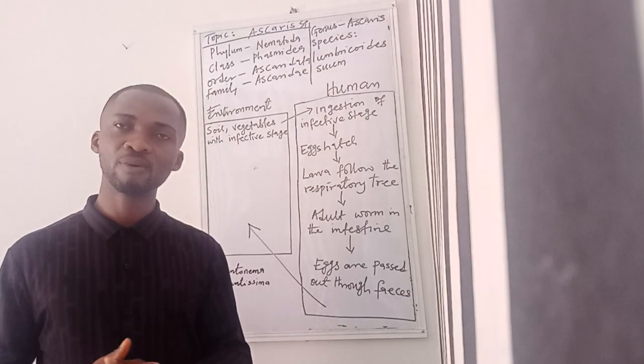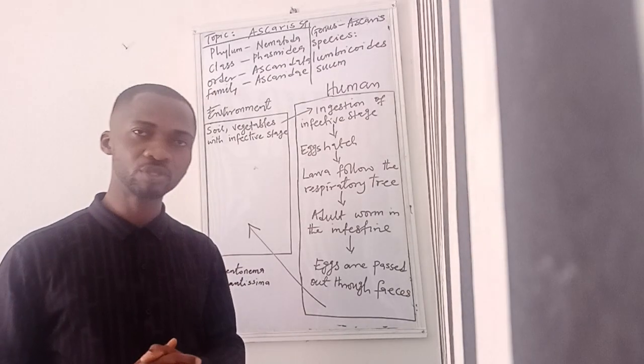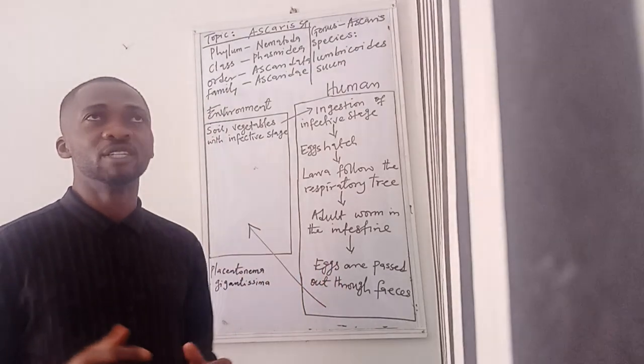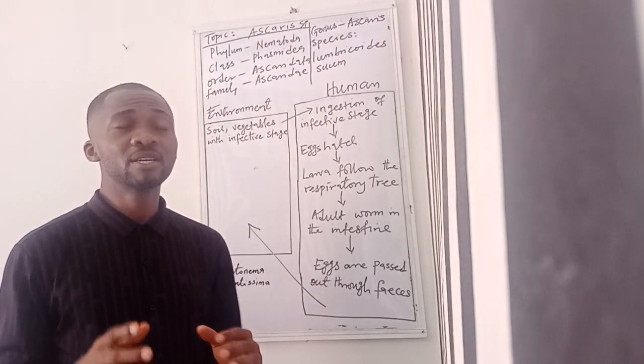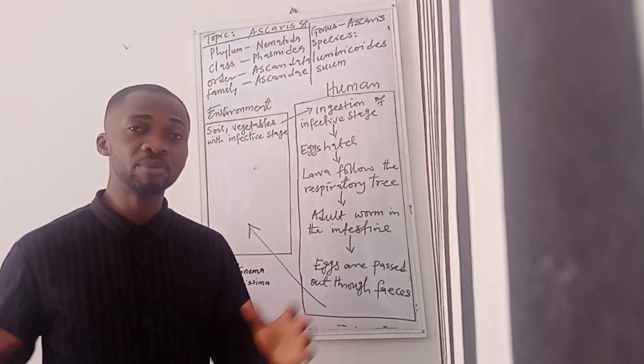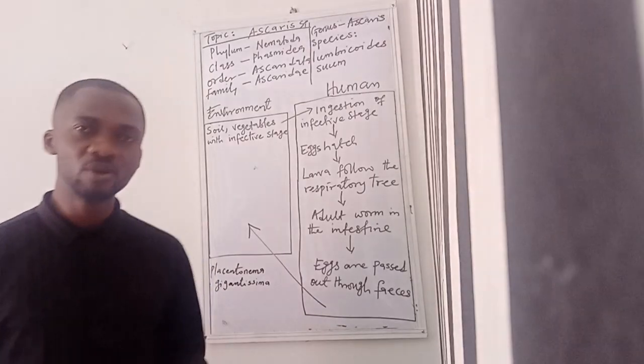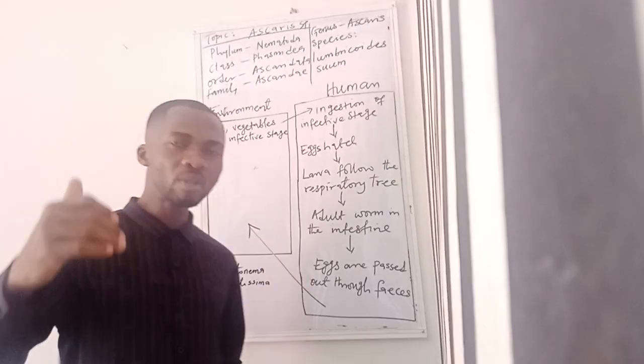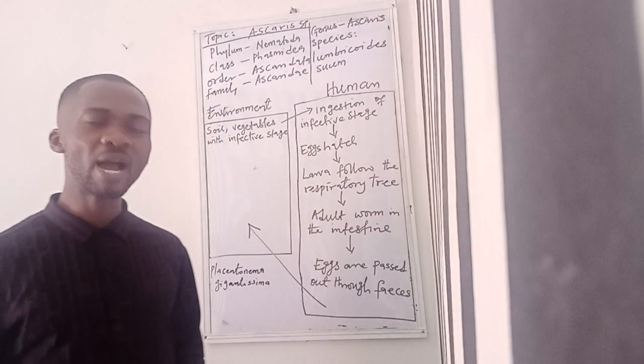Then when it comes to pathology, what do these parasites cause? The pathology of Ascaris can be studied in two different ways: you look at the migrating larva and also look at the adult worm.